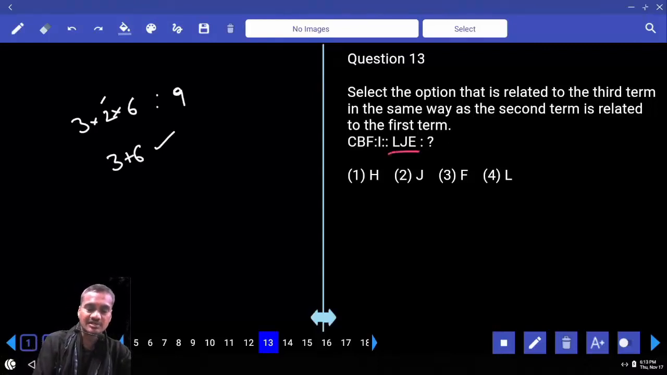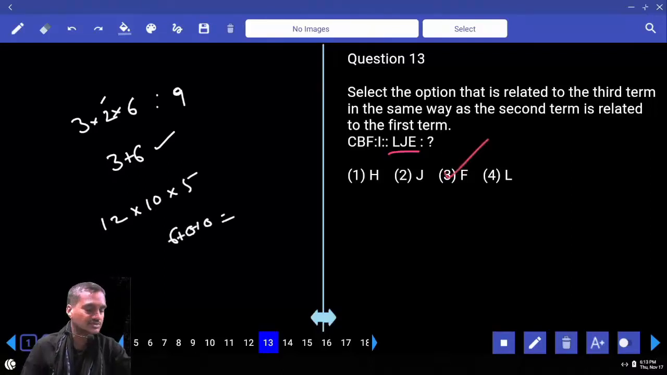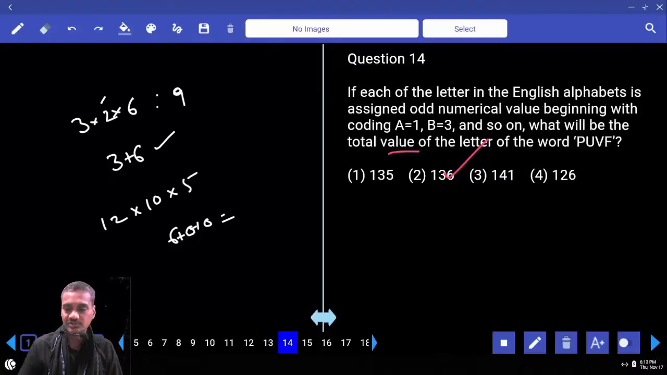Now L, J and E. What is L? 12. And 12 into 10 into 5. And 12 into 10 is 120, into 5. What does it come to? 600. Now 600, 6 plus 0 plus 0, that is 6. F is the choice. Clear? Then that was the 13th one. Then coming to this 14.